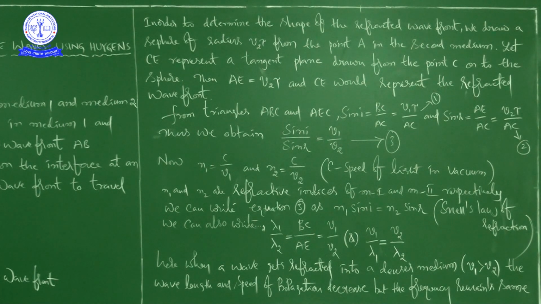Sin I by sin R is equal to V1 by V2. So it is like equation number 3. Here I is the angle of incidence and R is the angle of refraction, V1 is the speed of light in medium 1 and V2 is the speed of light in the second medium.